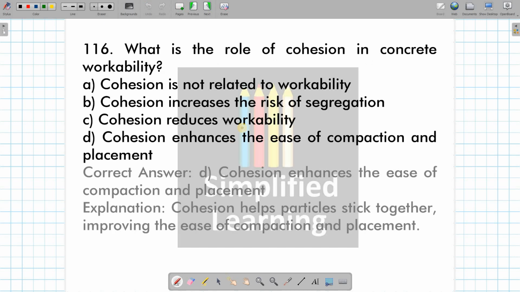Then role of cohesion in concrete workability. See, cohesion is the property by which the particles, the matter, are going to adhere with each other, bond with each other, okay? Cohesion is going to increase the ease of compaction and placement, right? Role of cohesion in concrete workability is it is going to enhance the ease of compaction and placement, okay?